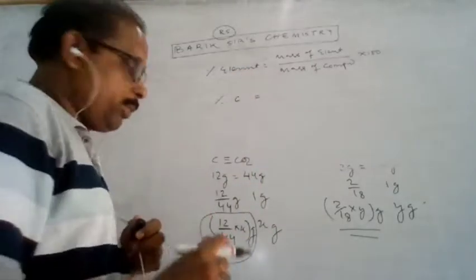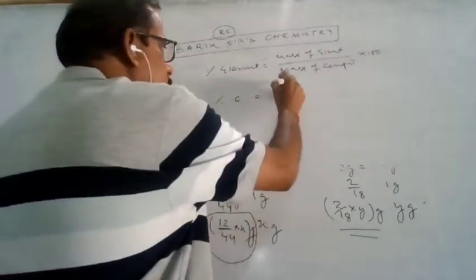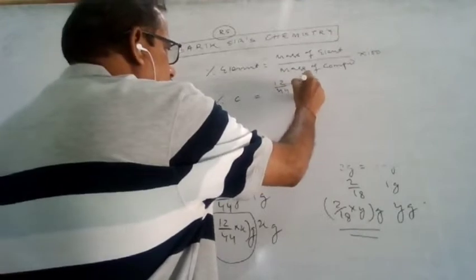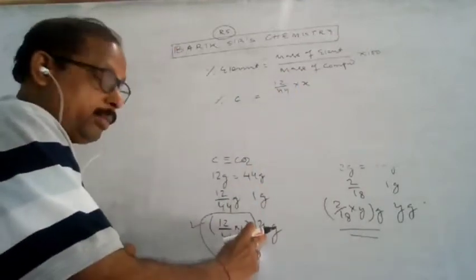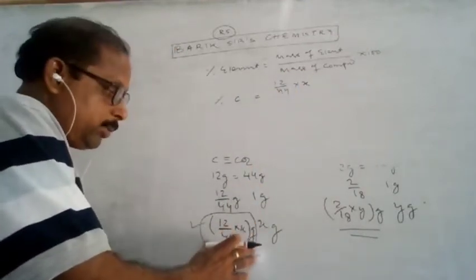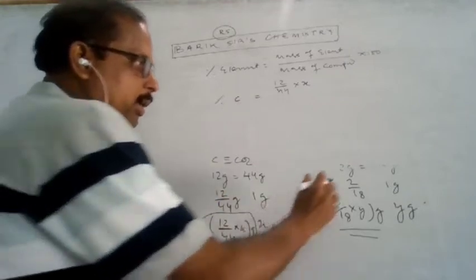So the percentage of the element is how much? It is 12 by 44 into x, where x is the mass of carbon dioxide formed. This is the mass of the carbon.